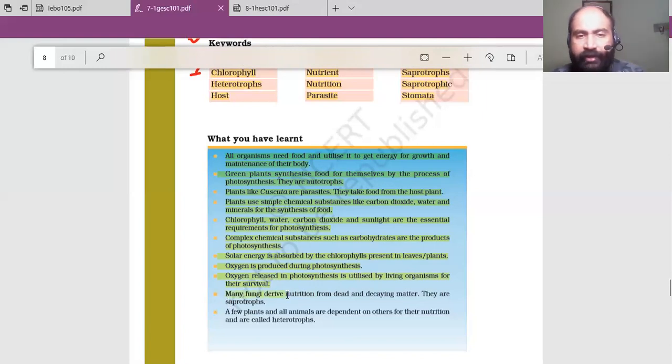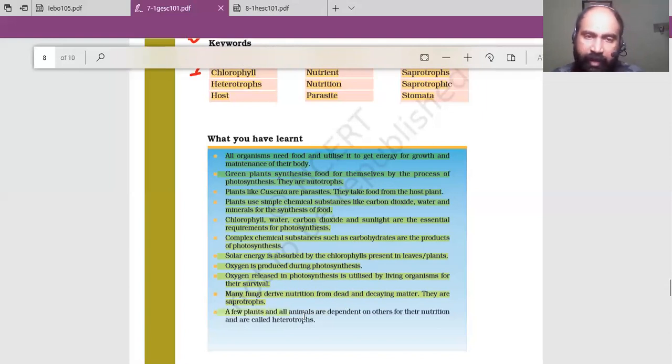Many fungi derive nutrition from dead and decaying organisms. They are called saprotrophs. I discussed fungus and others. There are certain organisms which feed on dead and decaying things. Such a mode of nutrition is called the saprophytic mode of nutrition or saprotrophic mode of nutrition.